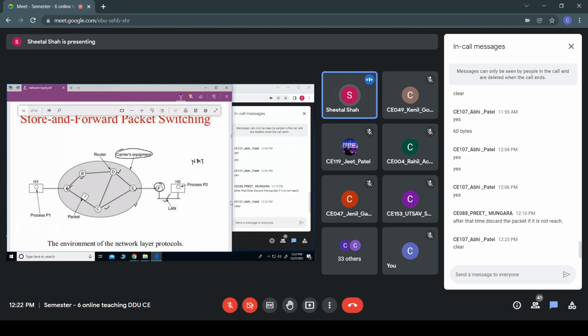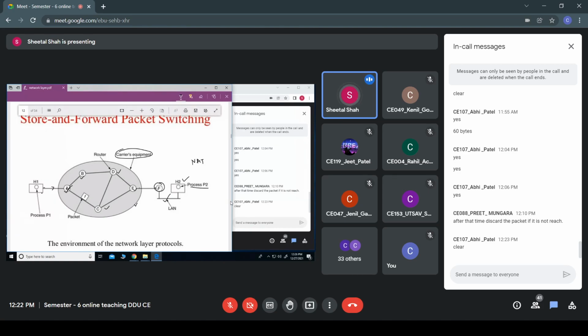Now, host H1 is directly connected to router A of this subnet, whereas host H2 is connected through router F. So some process P1 of host H1 wants to send a message to process P2 of host H2. It will forward that packet to router A, which is directly connected.